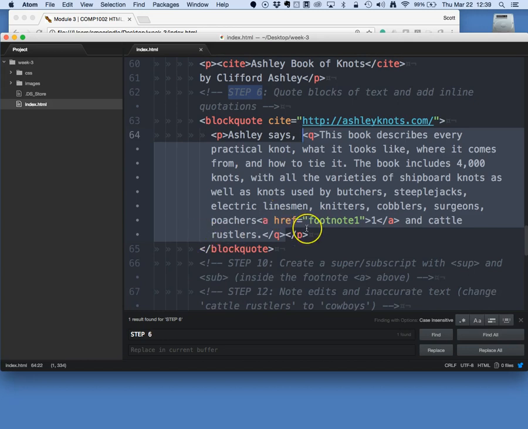We're going to take a quick break, and we'll come back and mark this text up a little bit more, and add even more meaning to the code.